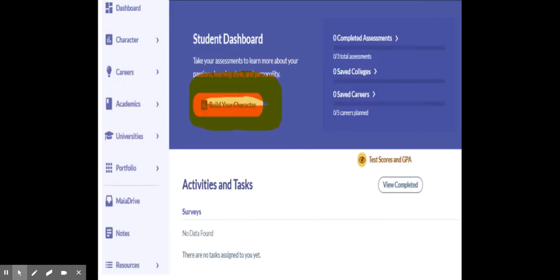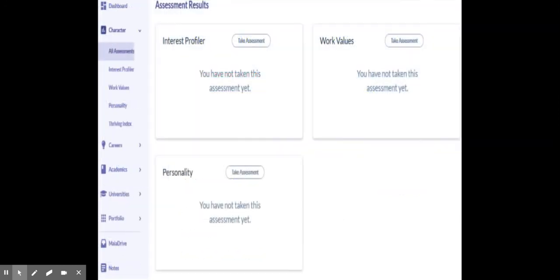Another thing you can do is go into your dashboard, select Build Your Character, and you can complete interest profilers, work values, and personality. And all of this, the goal is to connect what you like to do, what you value, and your personality to what may interest you in the future. What you study, what career you may want to be in. This will help connect that.